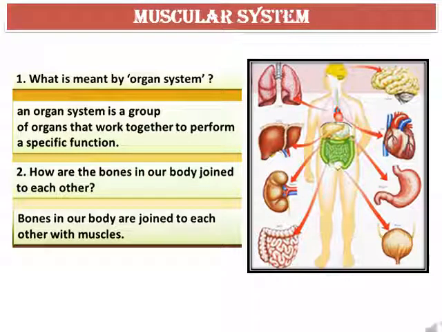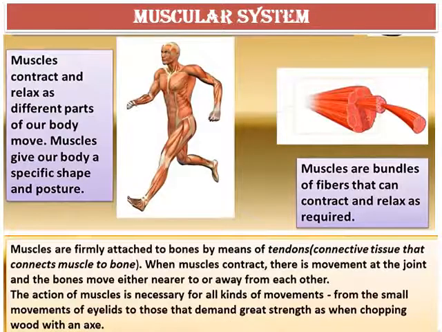How are the bones in our body joined to each other? Bones in our body are joined to each other with muscles. What are muscles? Muscles are bundles of fibers that can contract and relax as required. Muscles contract and relax as different parts of our body move. They give our body a shape and posture.